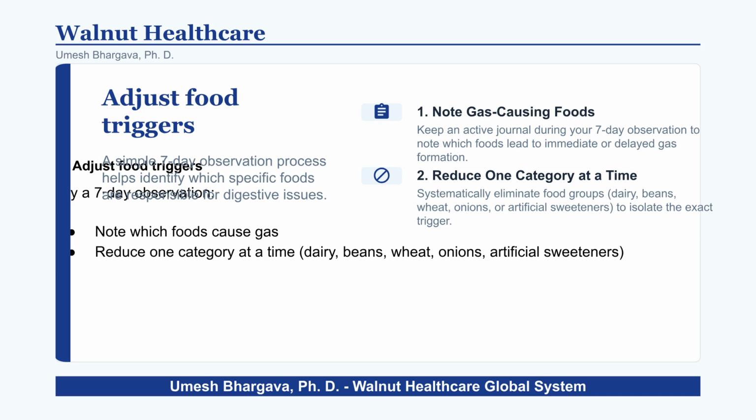Try a 7-day observation process to adjust for food triggers. Keep an active journal to identify which foods cause issues and systematically eliminate one category, such as dairy or wheat, at a time to isolate the trigger.